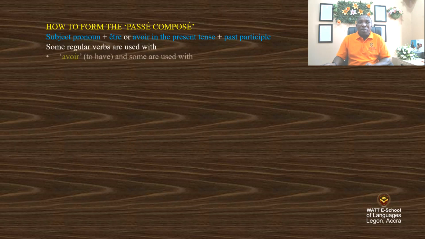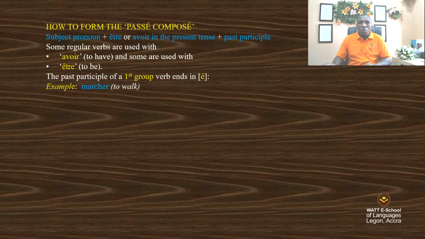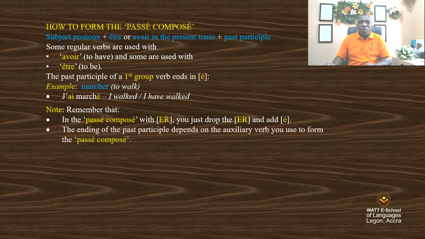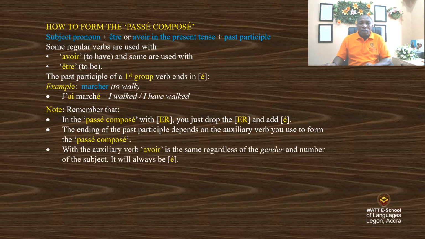Some regular verbs are used with avoir, to have, and some are used with être, to be. The past participle of first group verbs ends in é, that is, e accent aigu. Example: marcher, to walk. J'ai marché, I walked, I have walked. Remember that in the passé composé with ER verbs, you just drop the ER and add é. The ending of the past participle depends on the auxiliary verb you use to form the passé composé. With the auxiliary verb avoir, it is the same regardless of the gender and number of the subject. It will always be é. Example: nous avons marché, we walked, we have walked.